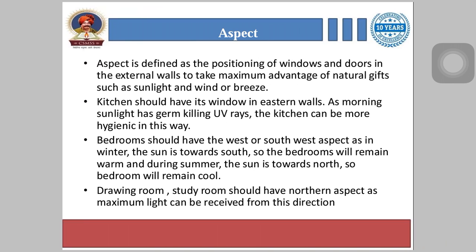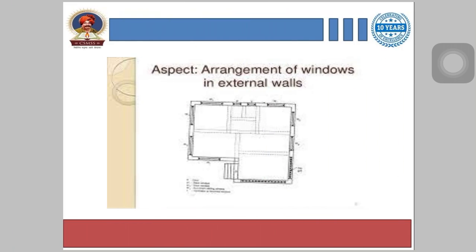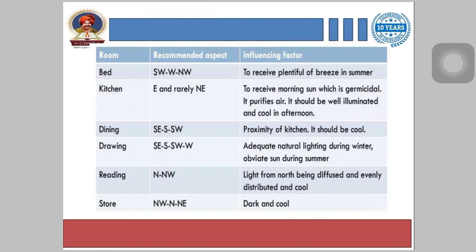Drawing room and study room should have the northern aspect, as the maximum light can be received from this direction. So this figure shows us the arrangement of the windows in the external wall, and this table gives us the recommended aspect and the influencing factor of each room.